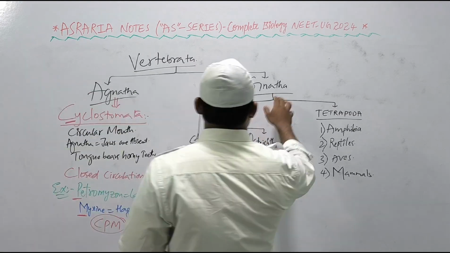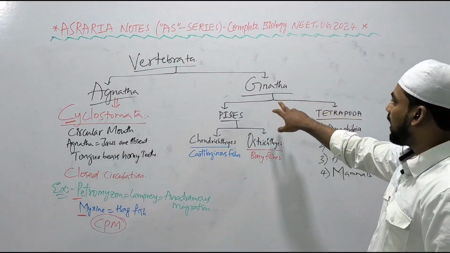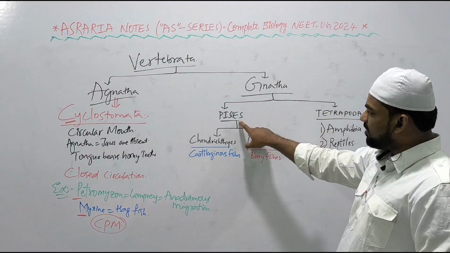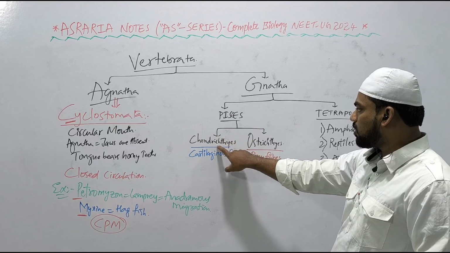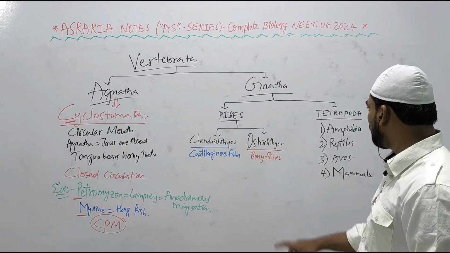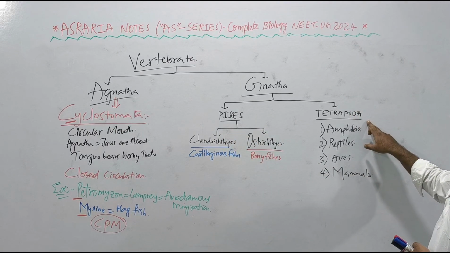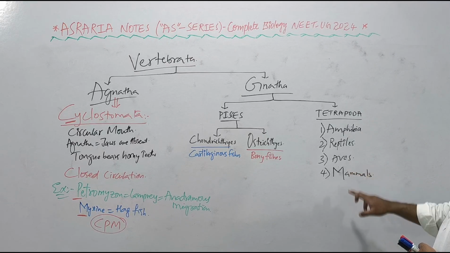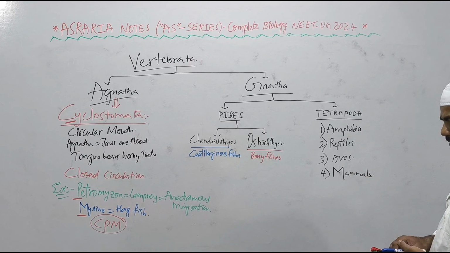Okay? Now we will come to Gnatha. Gnatha means those in which jaws are present, right? Gnatha is divided into 2 superclasses: Pisces and Tetrapoda. Pisces means fishes. 2 classes of fishes: Chondrichthyes, cartilaginous fishes; Osteichthyes, bony fishes; and Tetrapoda, 4 limbs: amphibia, reptiles, aves, and mammals. Okay? Now how to remember this mnemonic?